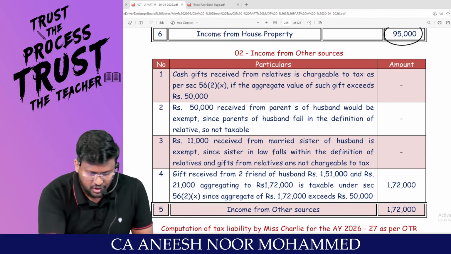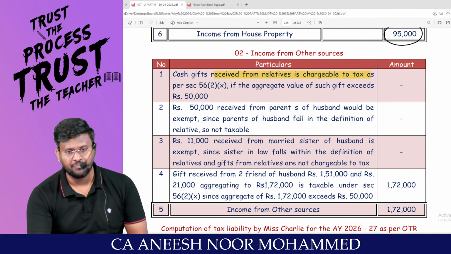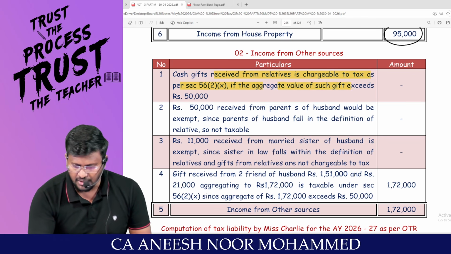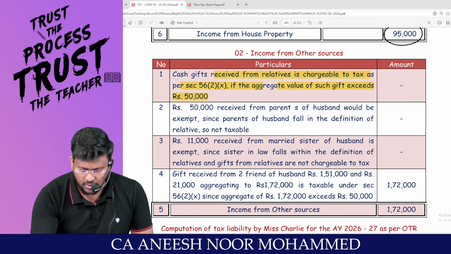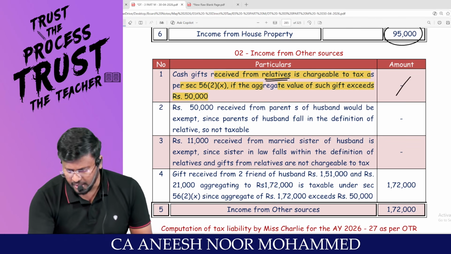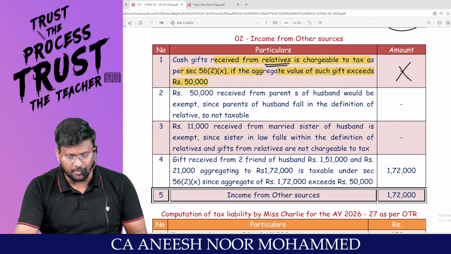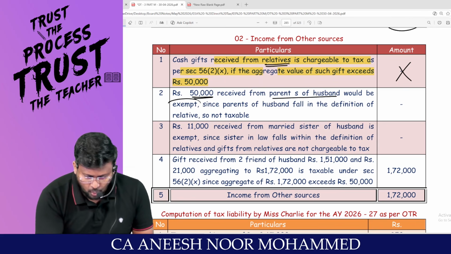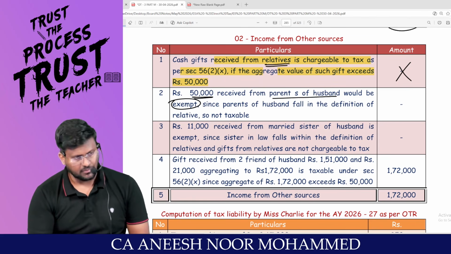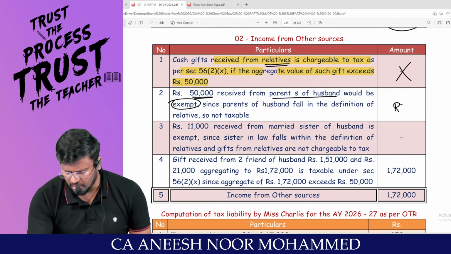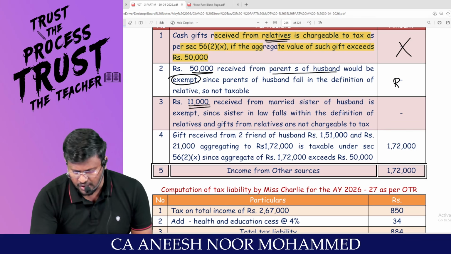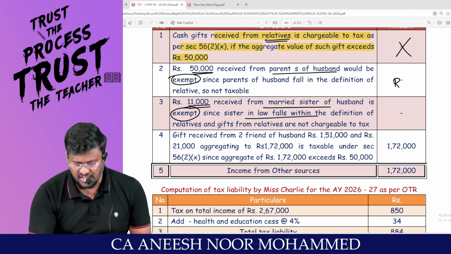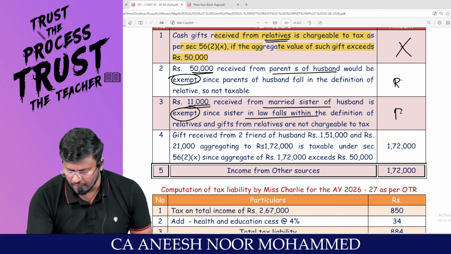You tell me, cash gift receipt from relative is chargeable under section 56(2)(x). Am I right, sir? If the aggregate value exceeds how much? 50,000. Since this is from relatives, section 56(2)(x) will not be applicable. 50,000 received from parents of husband would be what? Exempt, because this is from relative. 11,000 received from married sister of the husband is exempt since sister-in-law falls within the definition of relatives.